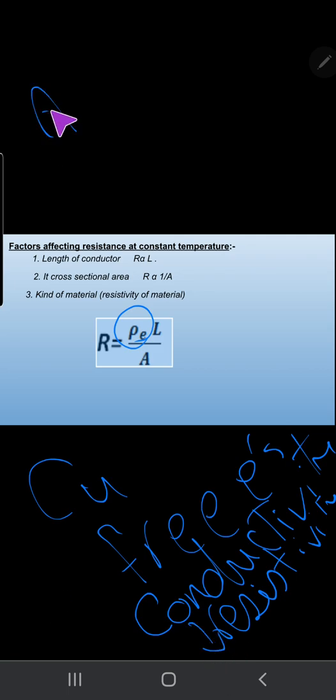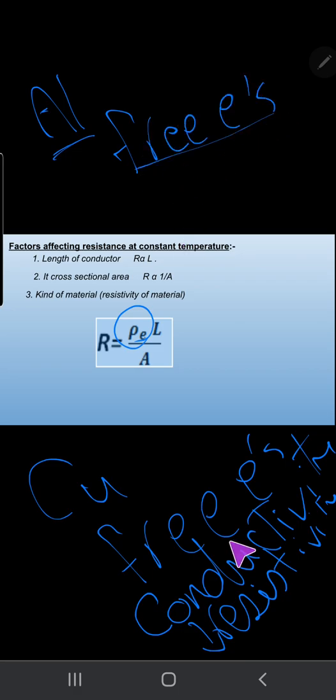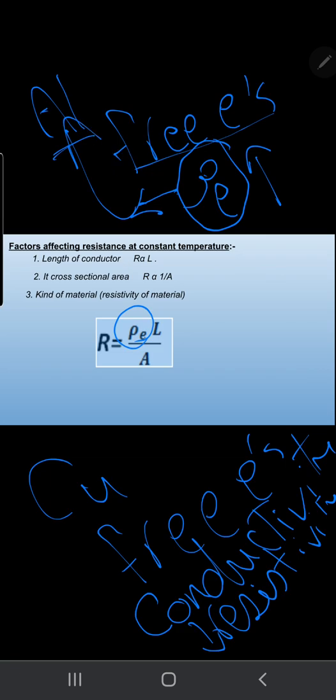But aluminum, also a metal, has free electrons. These free electrons are fewer than the free electrons in copper. So the conductivity of aluminum is less than the conductivity of copper, and the resistivity of aluminum is more than the resistivity of copper. So resistivity is the specific resistance of the material.